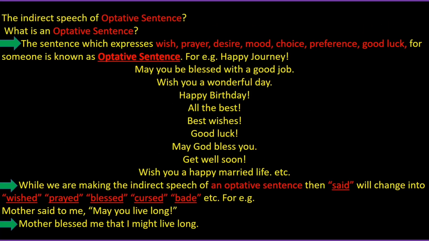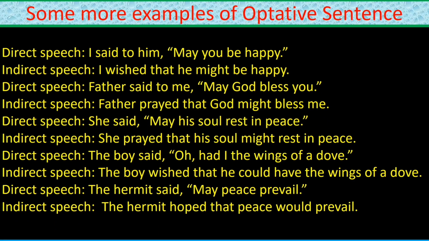While we are making the indirect speech of an optative sentence, said will change into wished, prayed, blessed, cursed, bade, etc. For e.g., Mother said to me, "May you live long." Mother blessed me that I might live long. Some more examples of optative sentence.